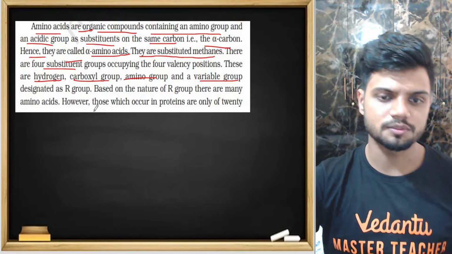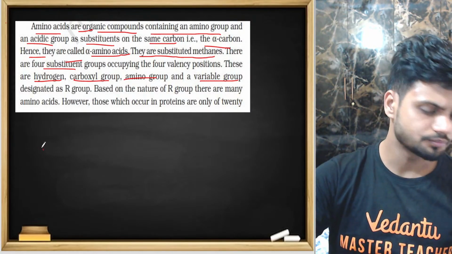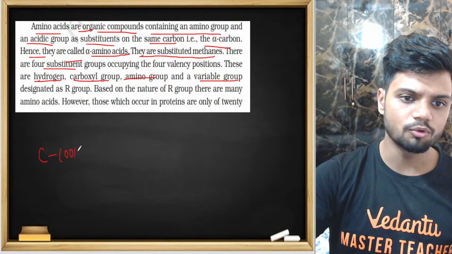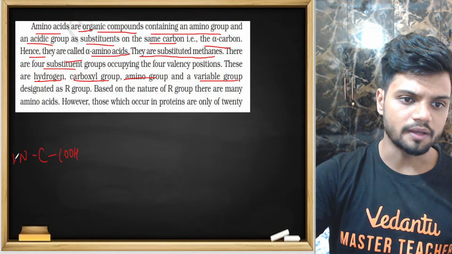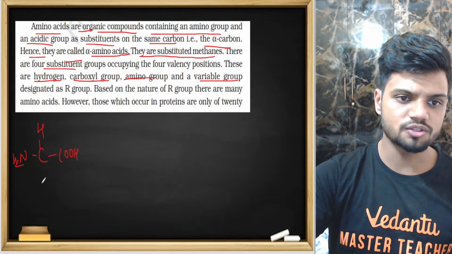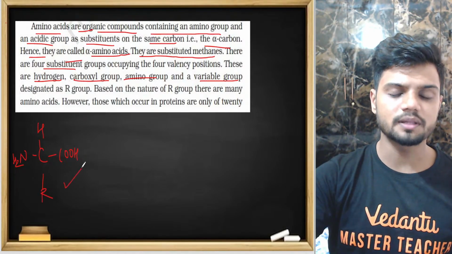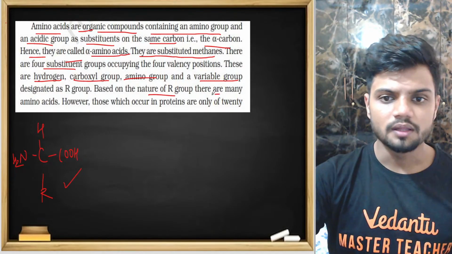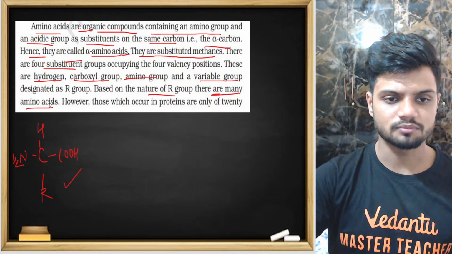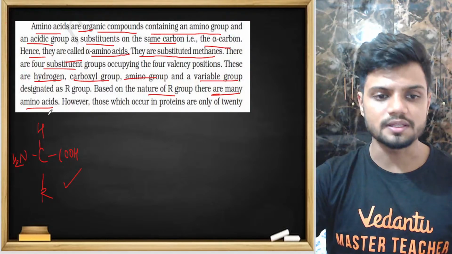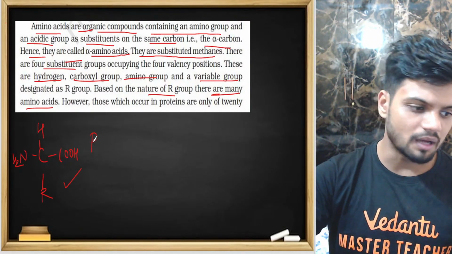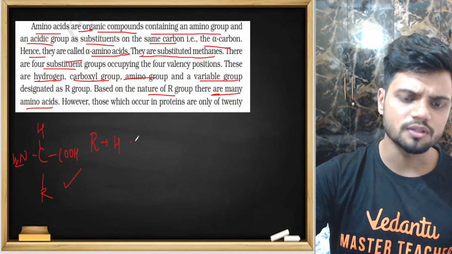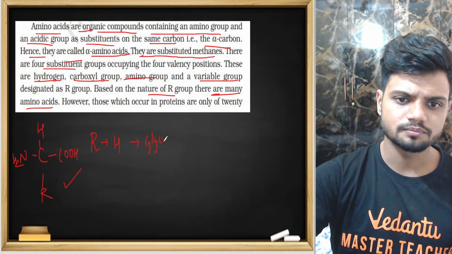Four different groups. That is, if you have a carbon here, COOH, NH2, H, and R. This is a typical structure of an amino acid. Based on the nature of R group, there are many amino acids. If I keep the R group as hydrogen, it becomes glycine.